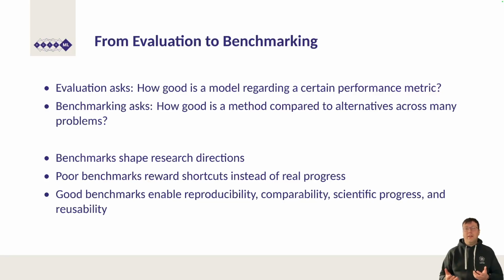A benchmark that is too narrow, or that leaks information, or that is dominated by a single type of problem will consistently favor methods that happen to be well suited to those specific conditions, not methods that are genuinely better in general. Good benchmarks, on the other hand, enable reproducibility, comparability, scientific progress, and reusability. They give the community a shared language for measuring improvement and identifying failure modes.